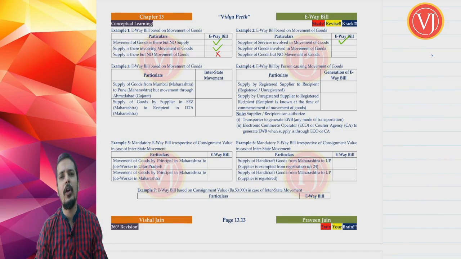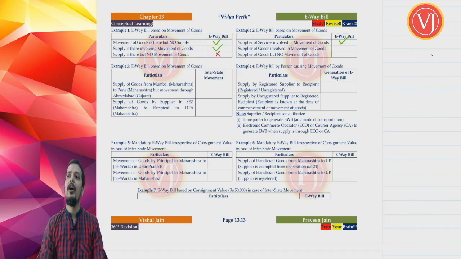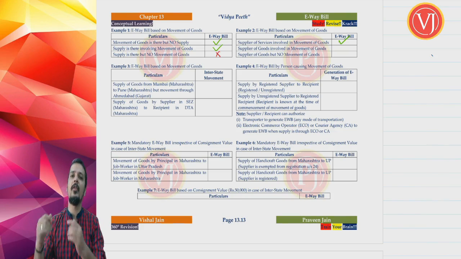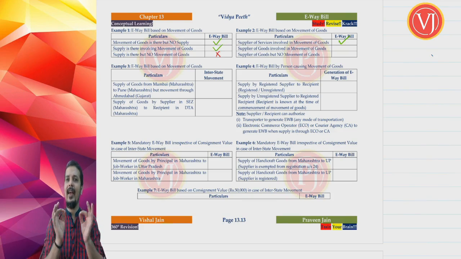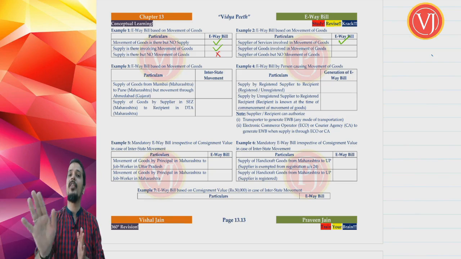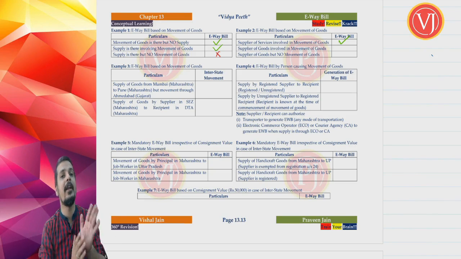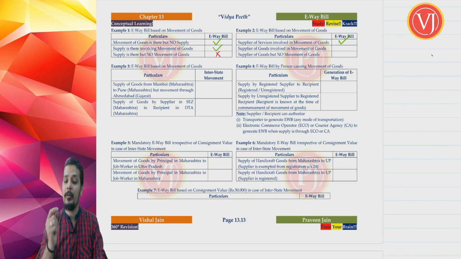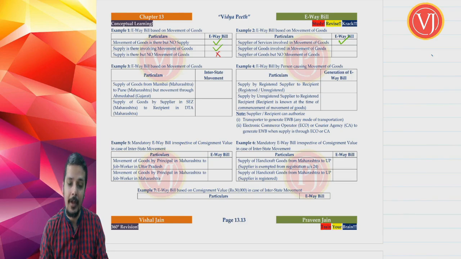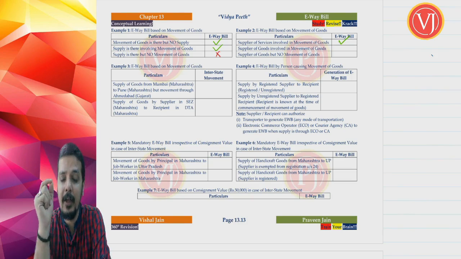Or whether you talk about your construction sector where certain capital goods and certain tools and equipments are taken for doing construction service, the moment the construction is over, the tools and the capital goods will come back. Right. Is he a supplier of goods? No, he is a supplier of service. But whether the goods are moving, yes. When the goods are going to the location and when the goods are coming back, he has to generate a delivery challan. The base document will be delivery challan. Right. And the supporting document e-way bill. E-way bill is very much required.